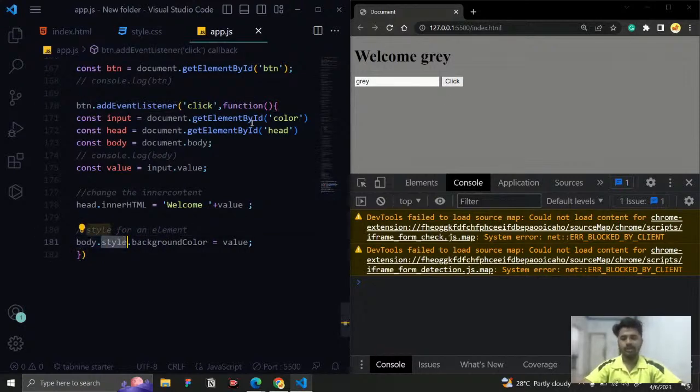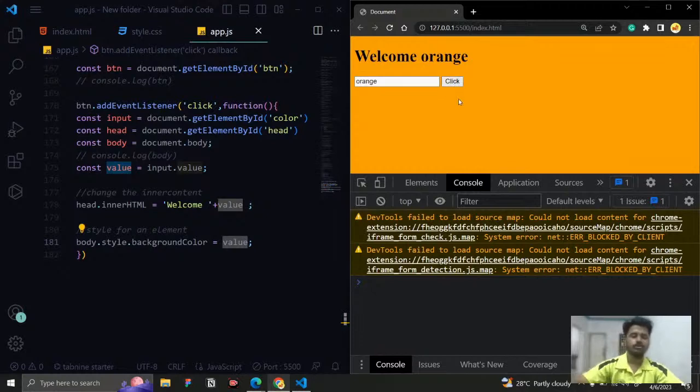The entire body I fetched and stored in a variable called body, and I just want to change the style. Background color is equal to value. So whatever value that I'm going to give, it is going to change according to that. And make sure you are giving the proper spelling, because based on that only it is going to change. If you give a misspelled one, then it will not change it.